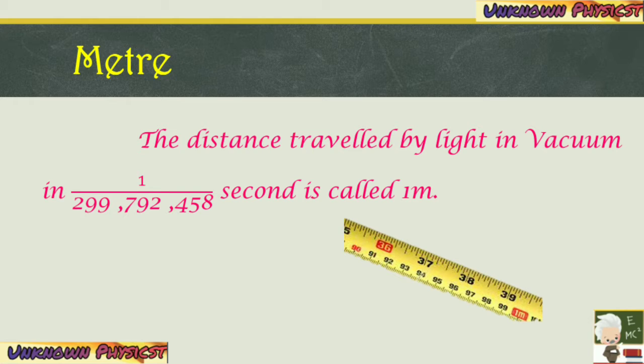So the first one is meter. Meter is the fundamental unit of the fundamental quantity length. Length is defined as the distance between 2 points. The SI unit of length is meter. The standard definition is that the distance travelled by light in vacuum in 1 by 299,792,458 second is called 1 meter.